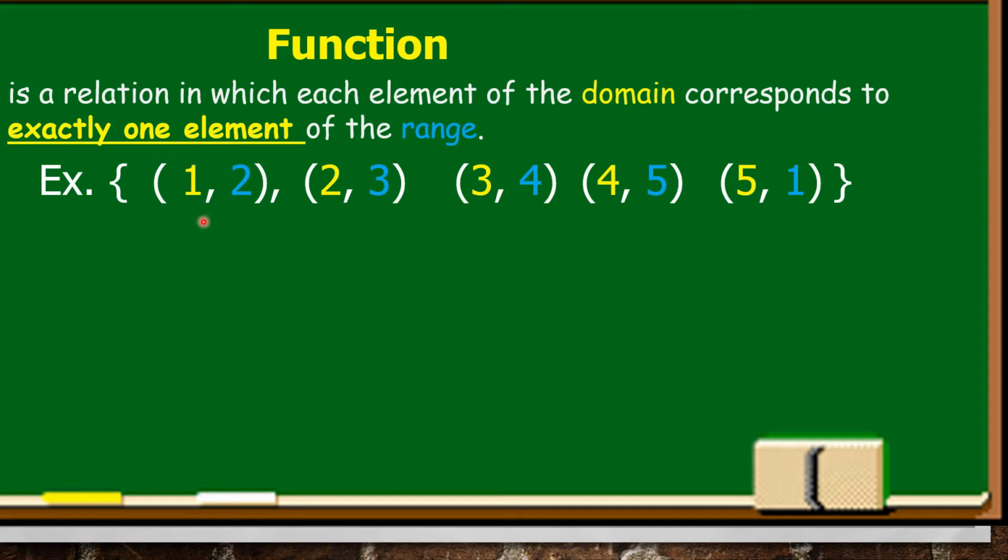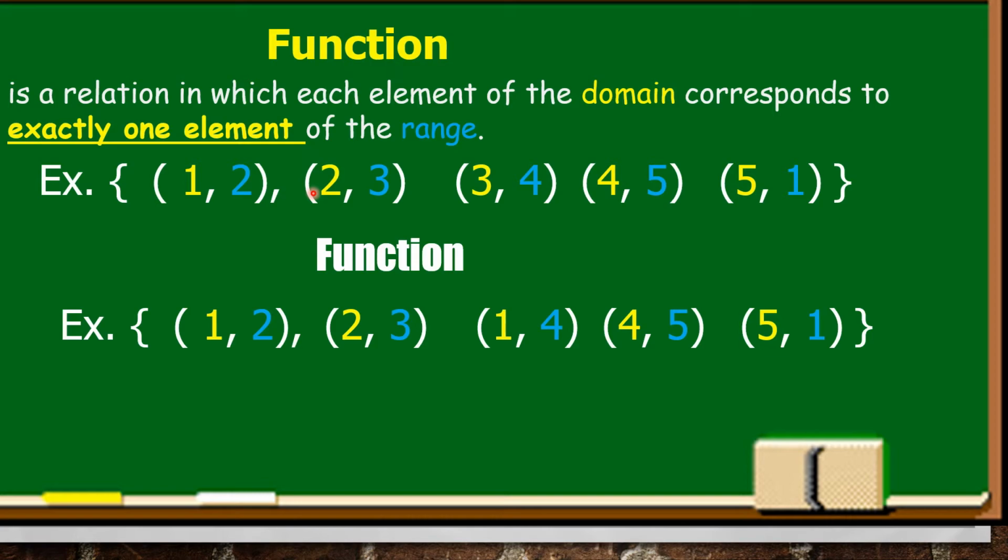So, mayroon bang naulit na domain? 1, 2, 3, 4, and 5. So, walang naulit, di ba? So, it means exactly one element of the range ang pair ni domain. Walang naulit na domain or the x value. Okay? So, it is a function.